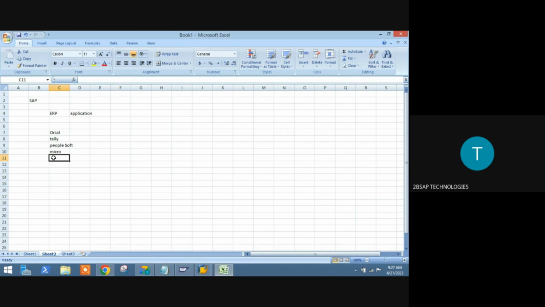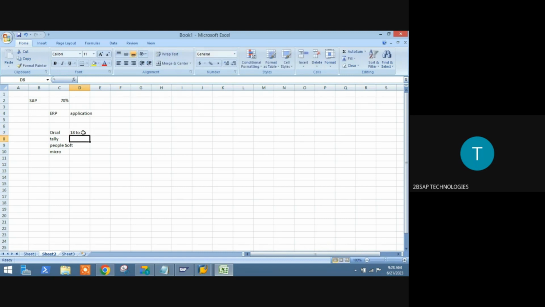Then what is the market share? SAP is having nearly 70% of market share nowadays. Nearly 70% of all the big companies are using SAP. And Oracle is used by around 18 to 20%.